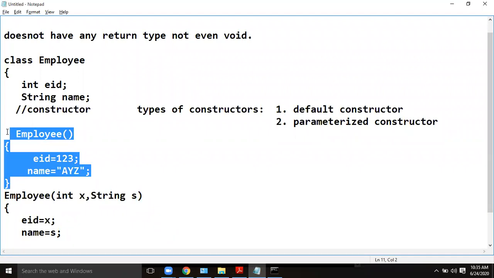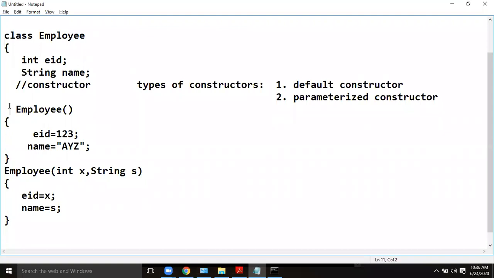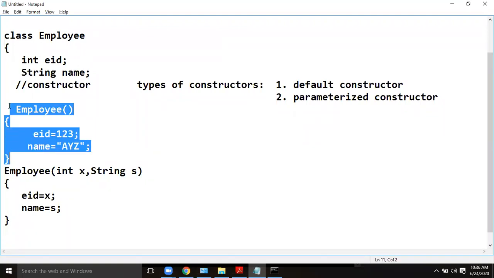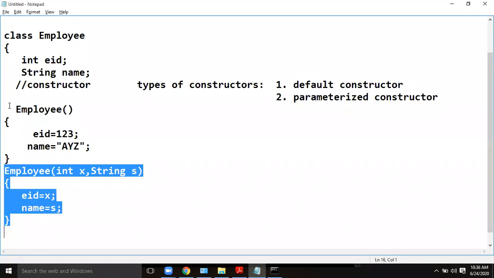Initializing instance variables is indirectly a way of building the object for the class Employee. Now the object has values. This constructor builds one object, and this one is used to build another type of object for the class Employee.